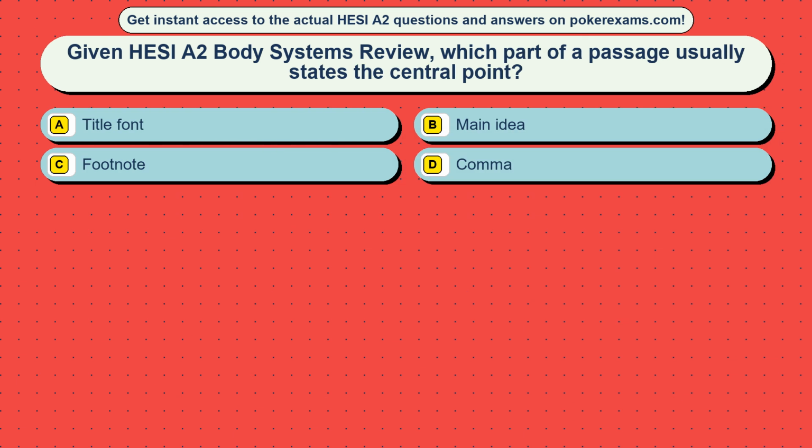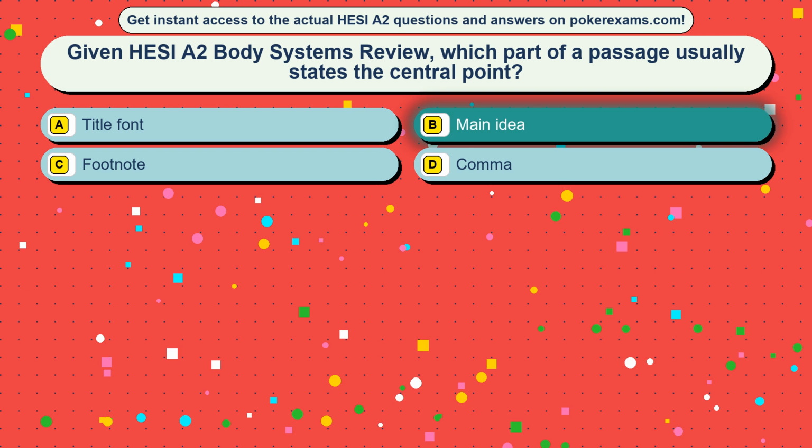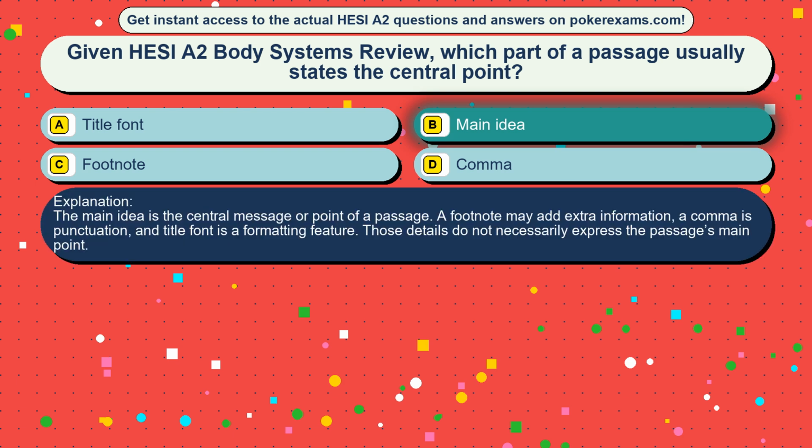Question 28. Given HESI A2 Body Systems review, which part of a passage usually states the central point? Option A title font, option B main idea, option C footnote, option D comma. The correct answer is option B, main idea. The main idea is the central message or point of a passage. A footnote may add extra information, a comma is punctuation, and title font is a formatting feature. Those details do not necessarily express the passage's main point.